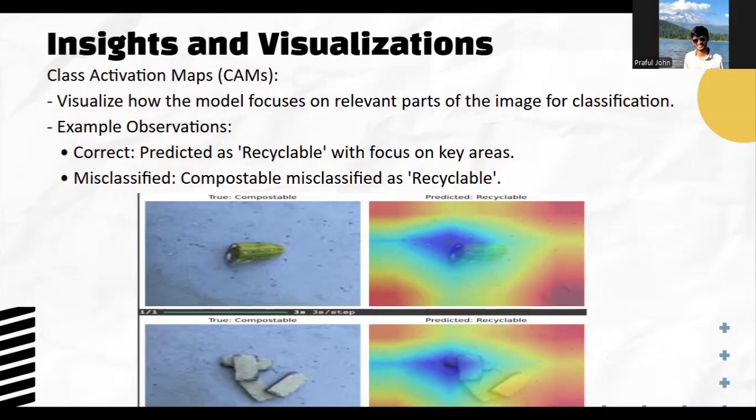There were some keen observations that we came to know by doing the class activation map. We discovered that there were some images for which the model was giving wrong predictions. So we tried to visualize what was going wrong. And further to that, we hyperparameter tuned the model. So for this particular image, it was supposed to predict compostable, but it predicted recyclable. And for this one, it predicted compostable again, and it was supposed to predict recyclable for this.